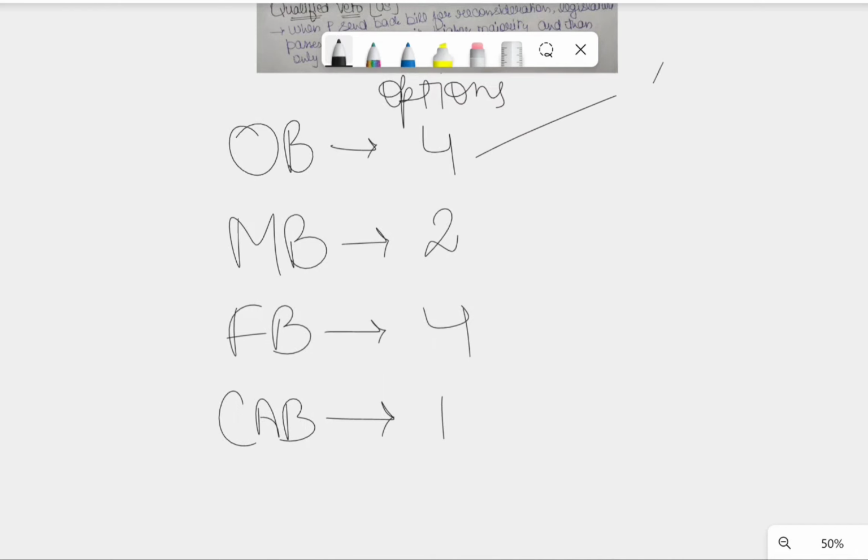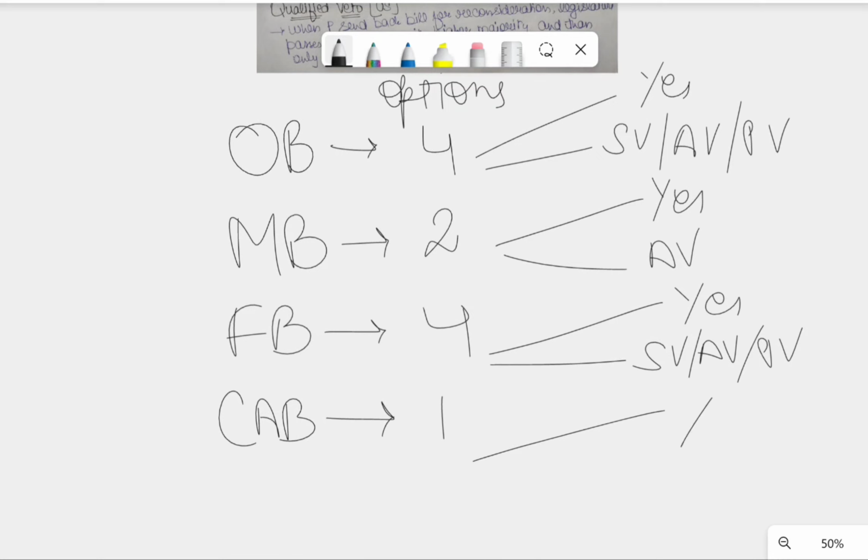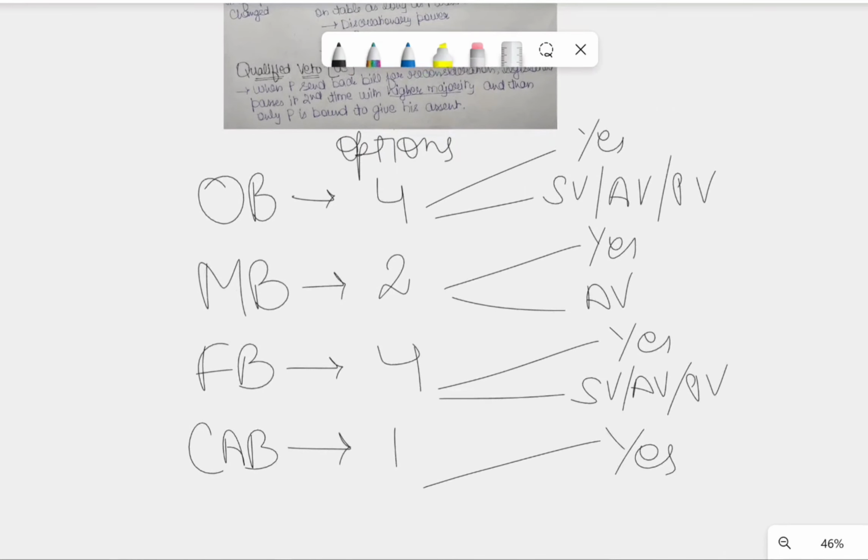Ordinary bill: yes, suspensive veto, absolute veto, and pocket veto. Money bill: yes and absolute veto. Finance bill: yes, suspensive veto, absolute veto, pocket veto. Constitutional amendment bill: only yes. So this is the final conclusion, or the crux, of this lecture. You can also take a screenshot of this.